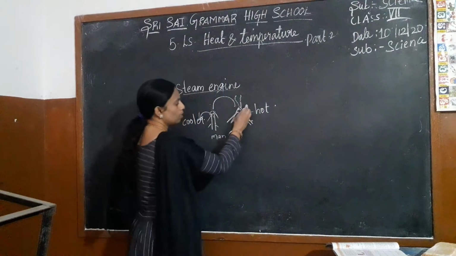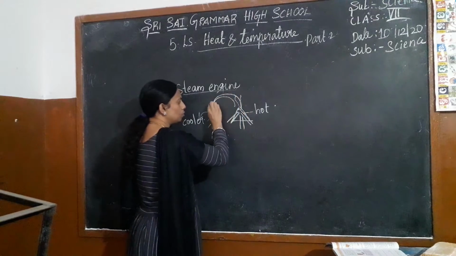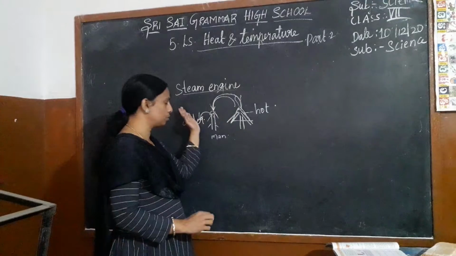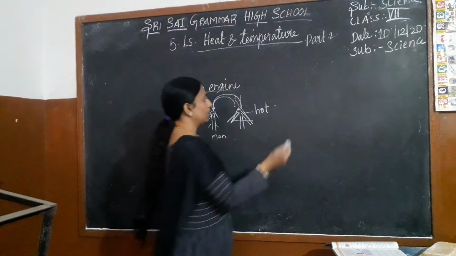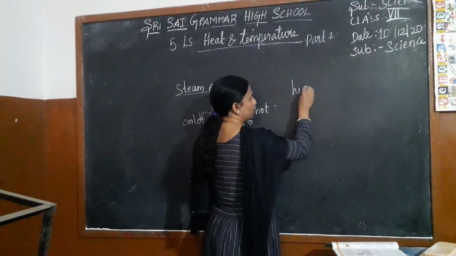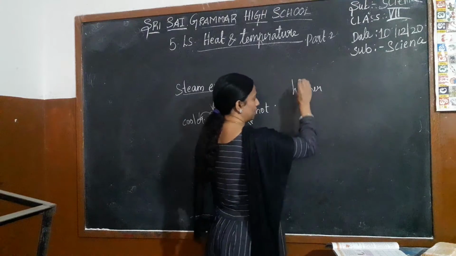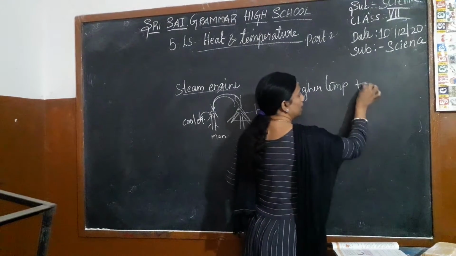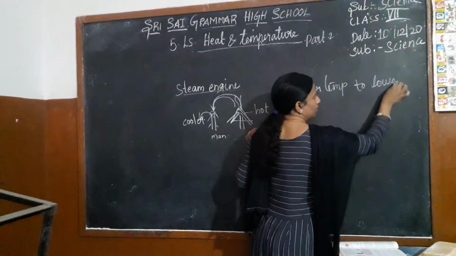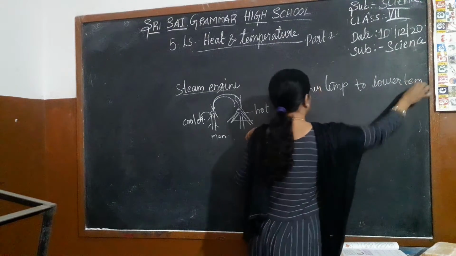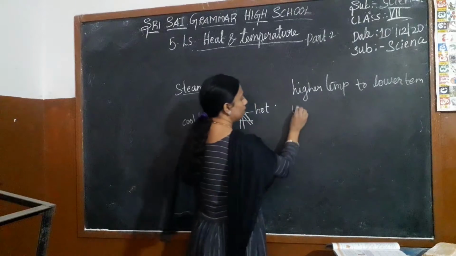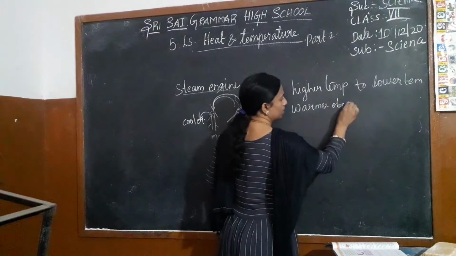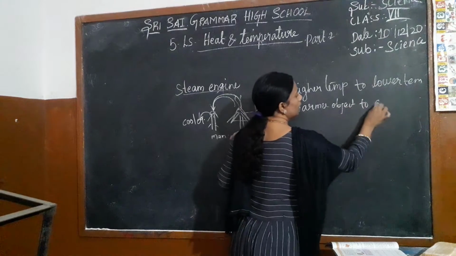So energy is moved from one place to another place, or we can say from the higher temperature to the lower temperature, or from the warmer object to the cooler one.